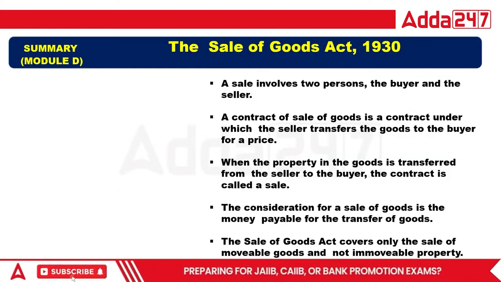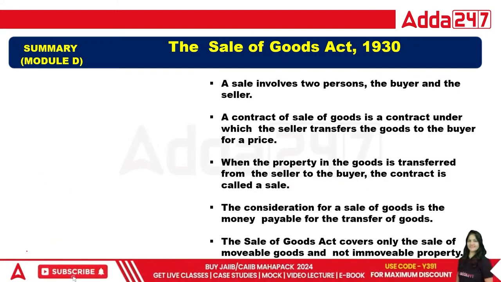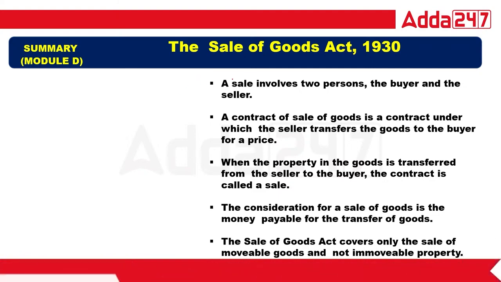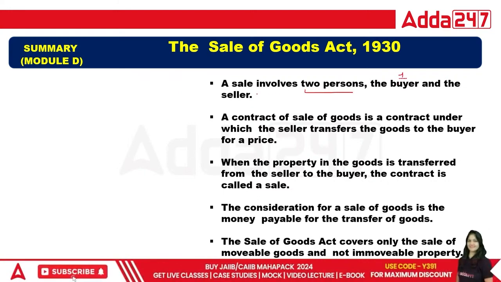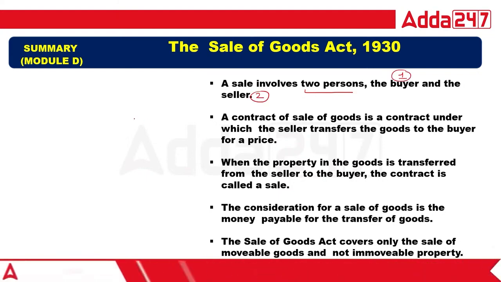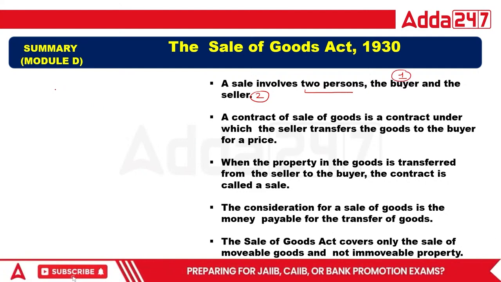So today we are going to start the Sales of Goods Act. Before this, we have just done with the Indian Contract Act, and this is very important, the Sales of Goods Act, the first one. In the Sales of Goods Act, two persons are involved. The first is buyer, the second is seller. Buyer and seller, these are the two persons involved in the Sales of Goods Act.